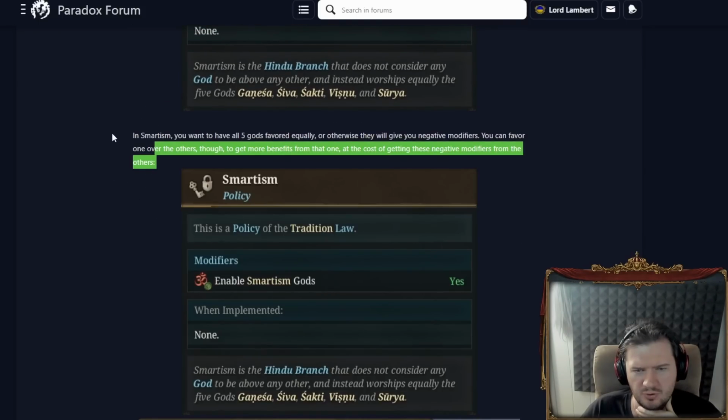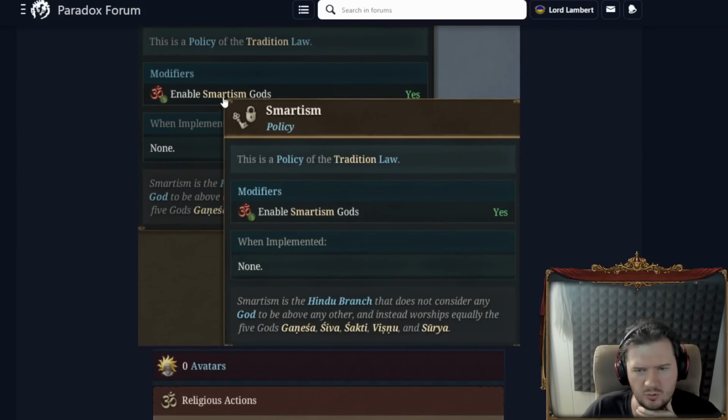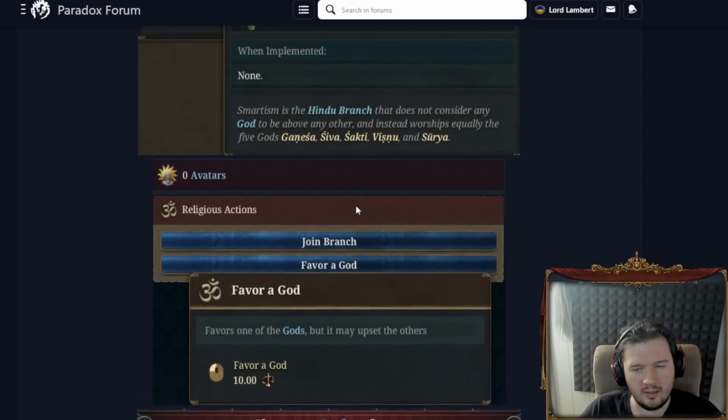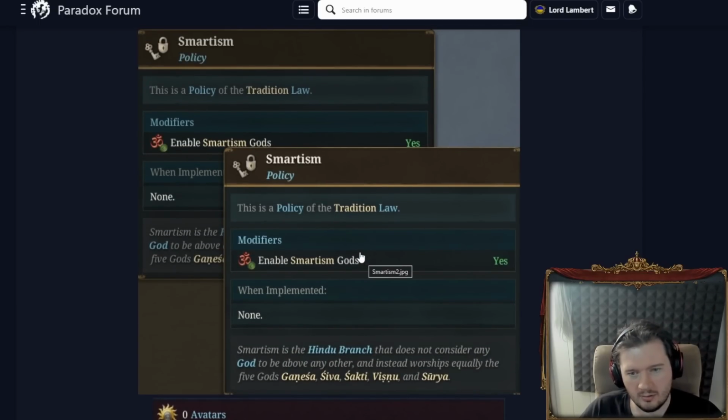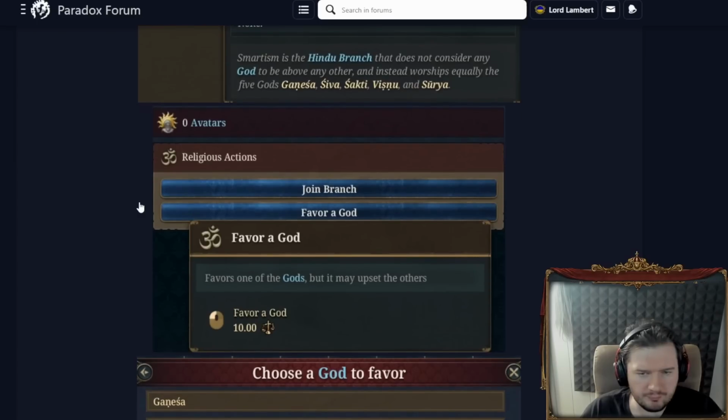Let's show the exact same tooltip again. Let's show that when we hover over Smartism, we get the tooltip for Smartism, which I guess one could then hover over to get this tooltip again, and do that again and again. This is a very strangely written dev diary.